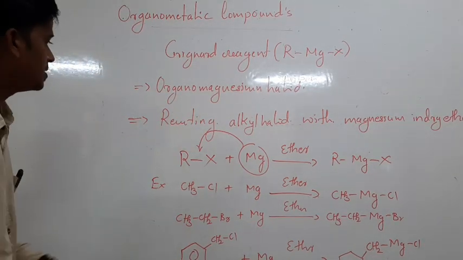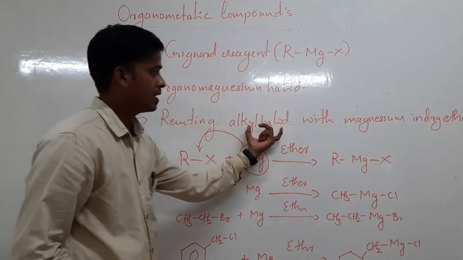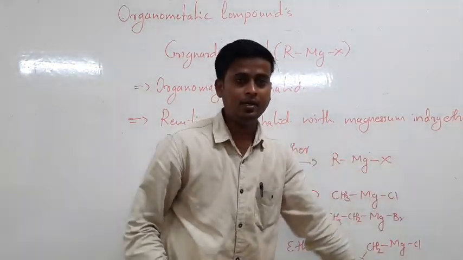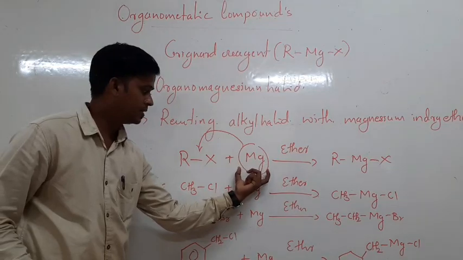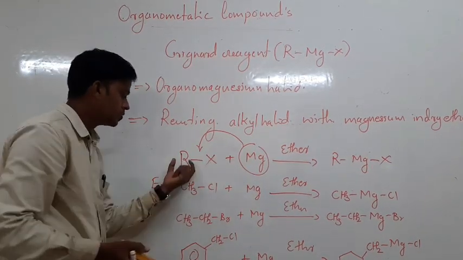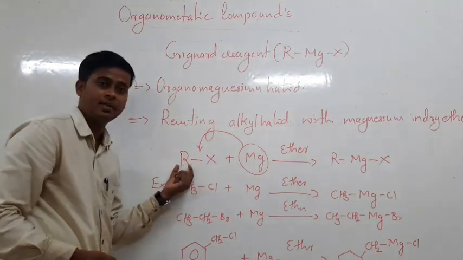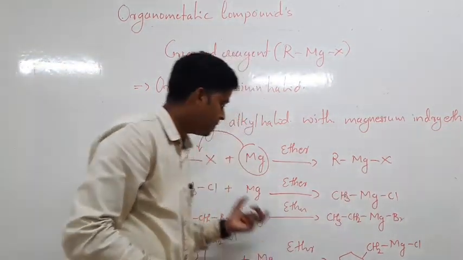Preparation of Grignard reagent: Grignard reagents are prepared by reacting alkyl halide with magnesium in dry ether. In this case, magnesium is introduced in between the carbon and halogen to give Grignard reagent.